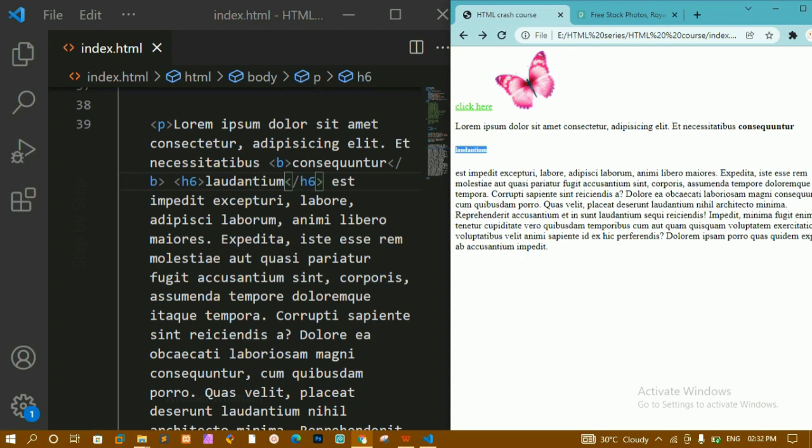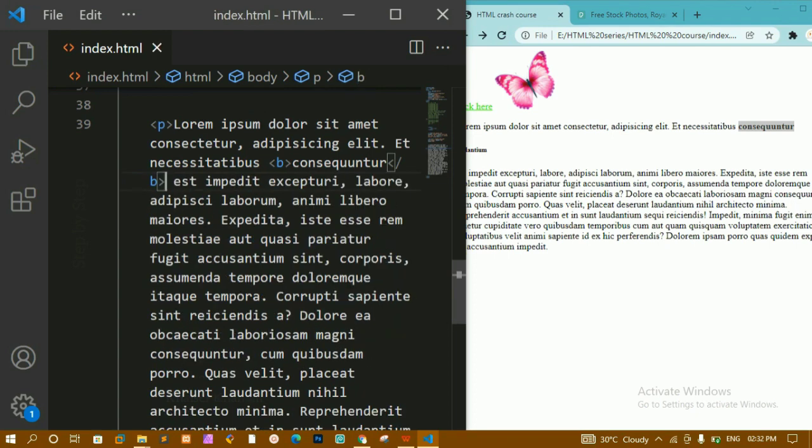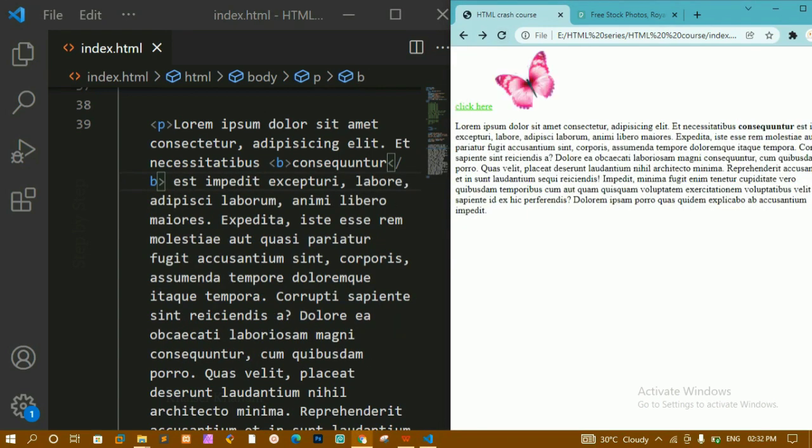As I told you, it will be taking the complete width. Now to bold this kind of element, you don't have to use headings. You have to use a specific formatting element. I'm going to remove this. This is the wrong way of addressing anything. I'll refresh. Now here I'm having this bold.